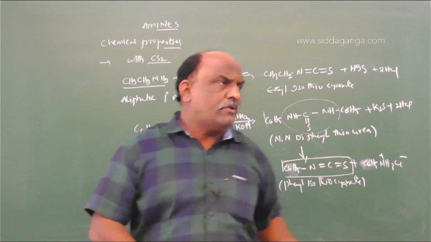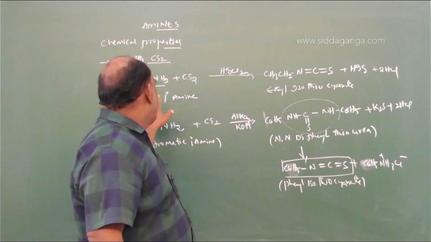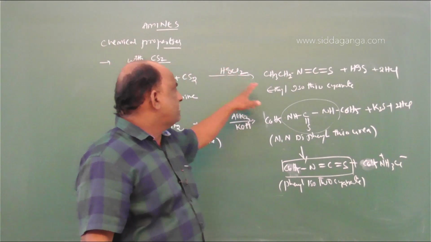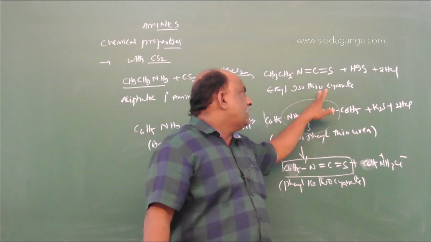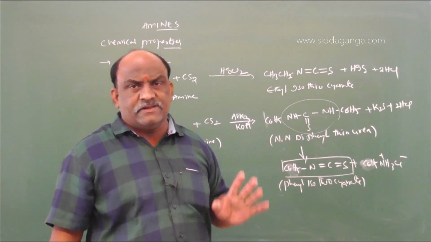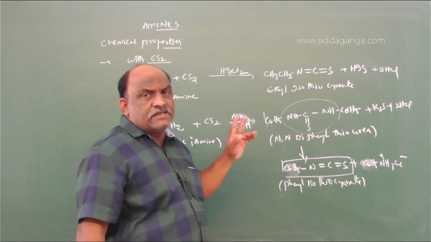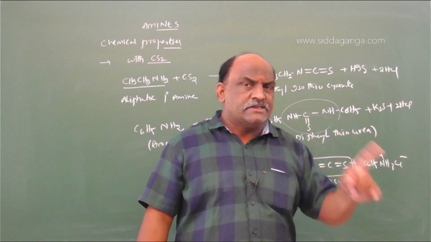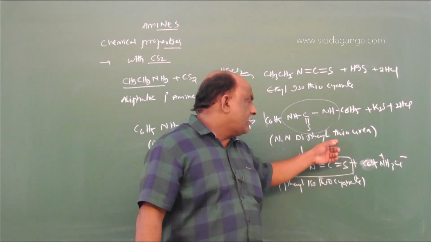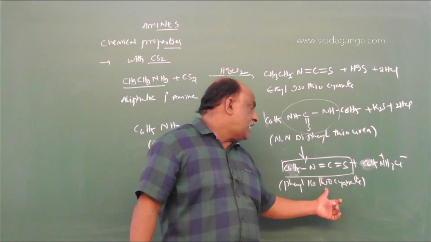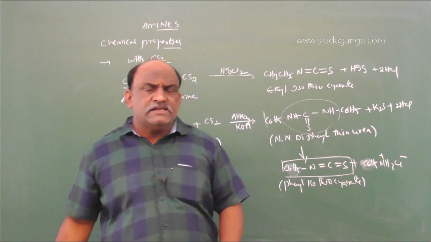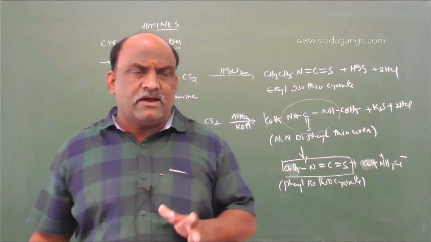So here you make a note. Generally, aliphatic primary amines combined with carbon disulfide give rise to alkyl isothiocyanates. On the other hand, aromatic primary amines also react with carbon disulfide, but the reaction proceeds in two steps. In step 1, we get N,N'-diphenylthiourea. Later this thiourea decomposes to give phenyl isothiocyanate.